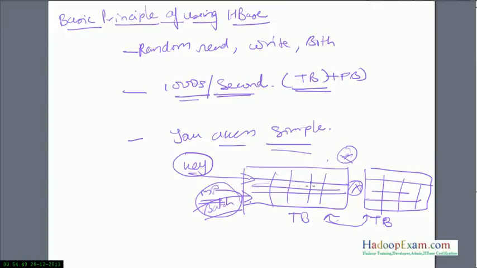So what exactly are sparse columns? Let me tell you right away. Sparse means, suppose you have one table where you want to store data.